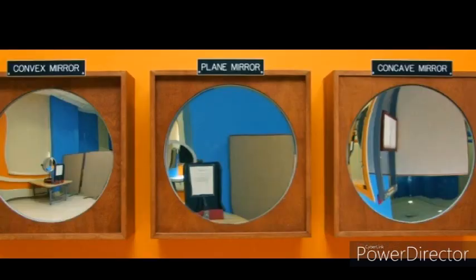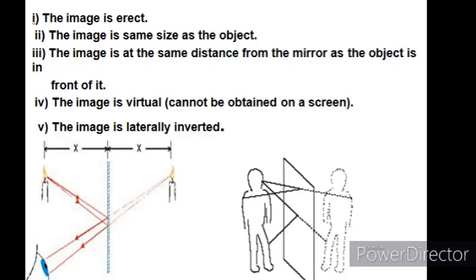Now our next topic is about mirrors. Basically we divide mirrors into two categories. First is plane mirror, and the second one is curved mirror. Curved mirror is further divided into two parts, that is concave mirror and convex mirror. Now let's discuss the properties of plane mirror.